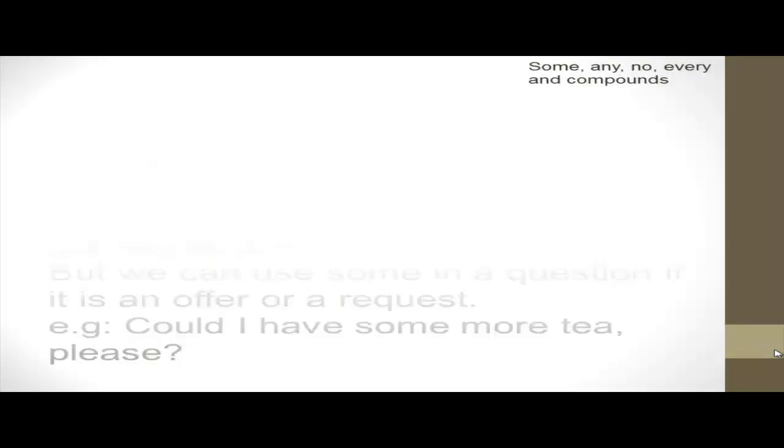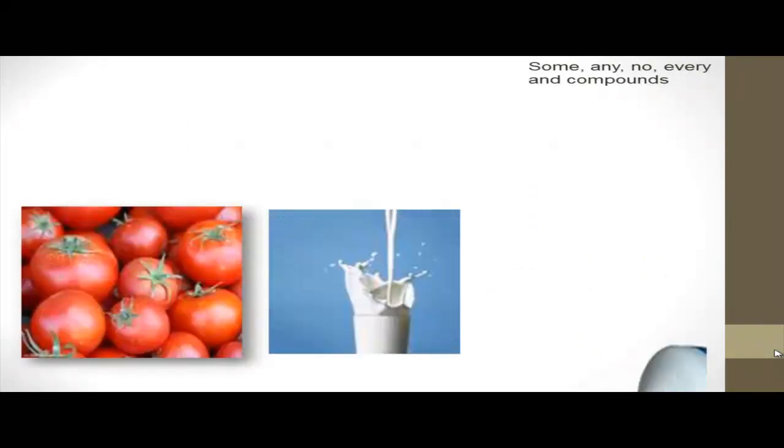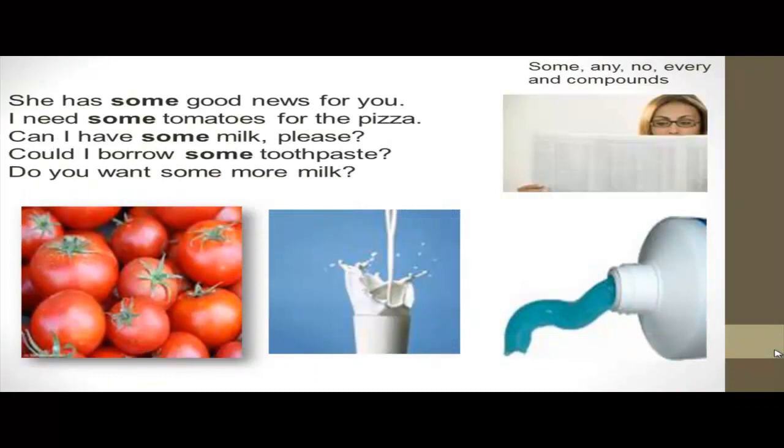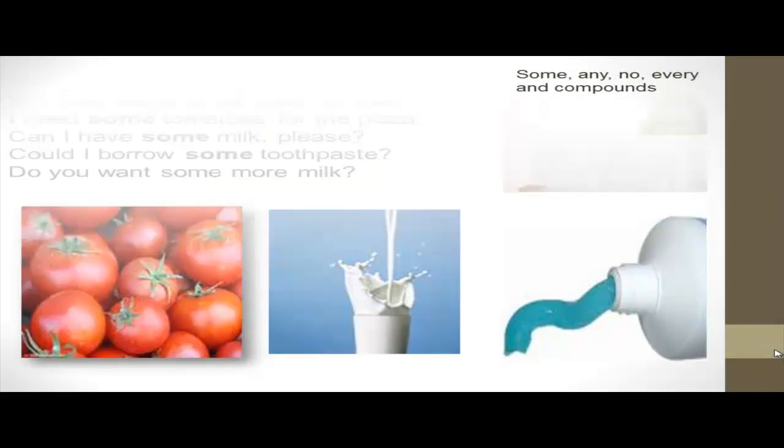What about any? We use any in negative and questions only. Some examples, for some only: she has some good news for you. I need some tomatoes for the pizza. Can I have some milk please? This is a request. Could I pour some toothpaste? Do you want some more milk? And this is an offer.